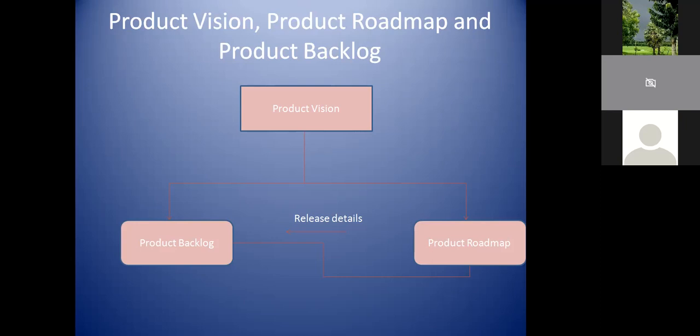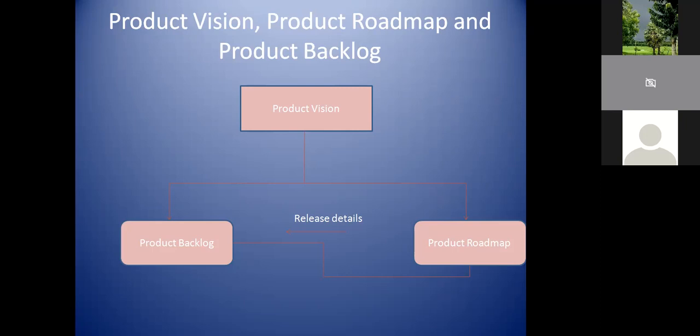Now comes the product backlog items. So product backlog will be having all the details which are aligned to the product vision, and also get the details of release from the product roadmap, so that anytime we will be able to make a proper decision of when to prioritize what and when to plan it as a part of release mechanism. So this cycle, what we are just now getting to see on our screen, is nothing but our product level detail. As the name suggests, everything talks about the product, right? Even though the release details are available as a piece in the product roadmap, everything is called product level details.